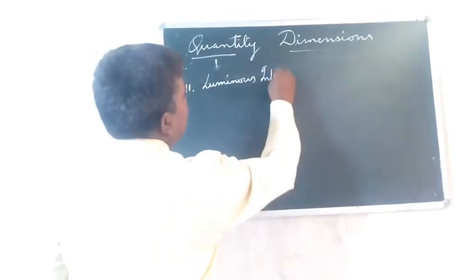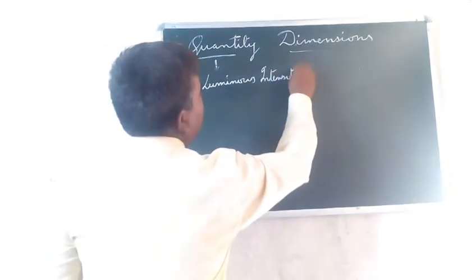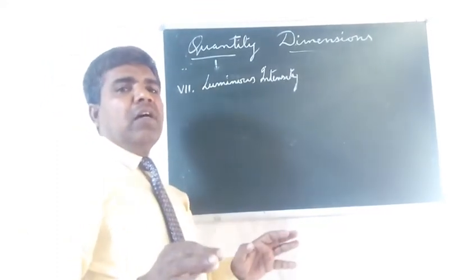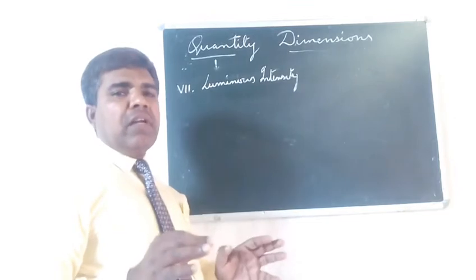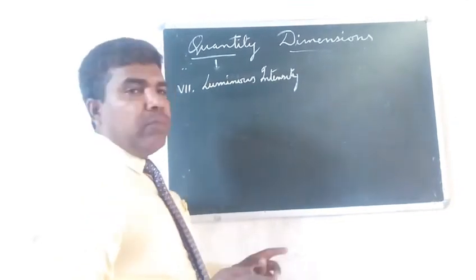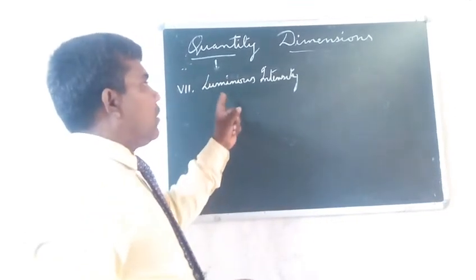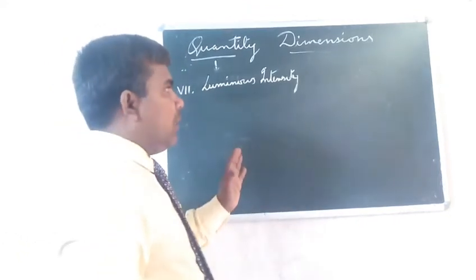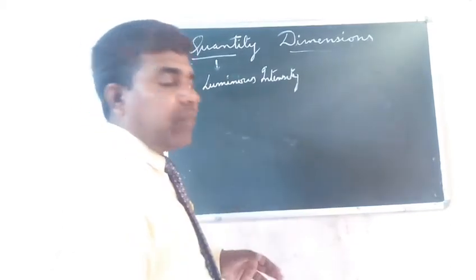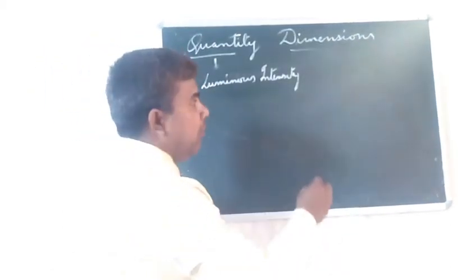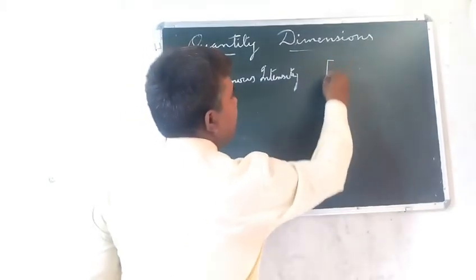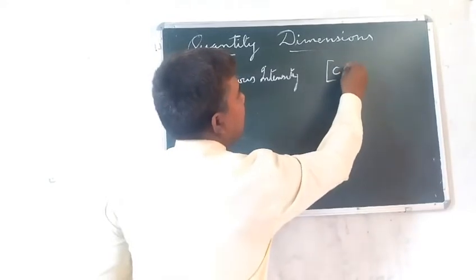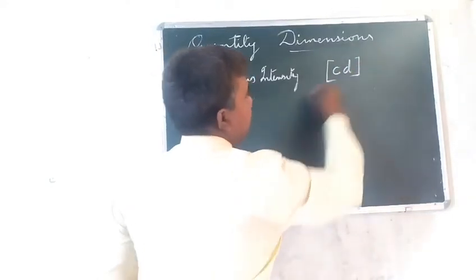You must know that luminous intensity has not been faced by you anywhere, I think, in any numerical problem, but you must know this thing very well. Actually, this is the measure of brightness of light. Luminous intensity will be written in dimensional form. You remember the SI unit: small c, small d, in this bracket.